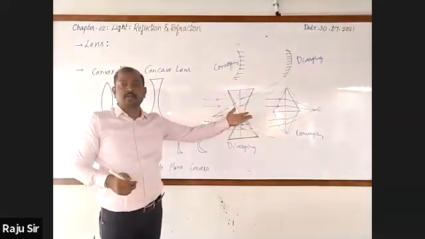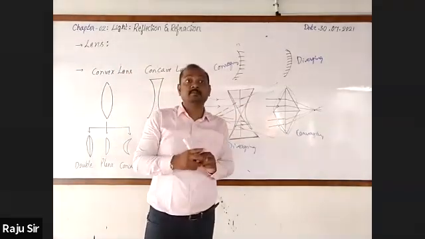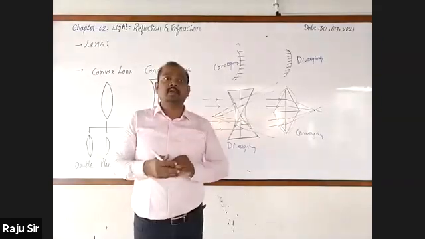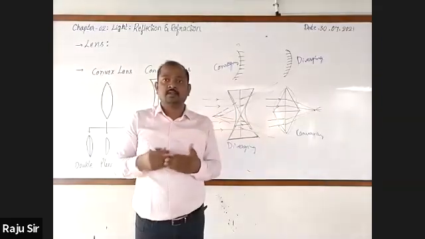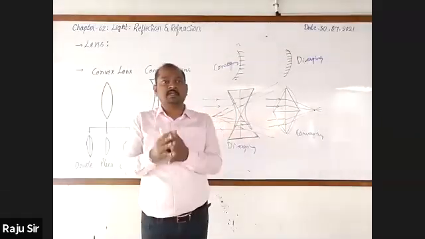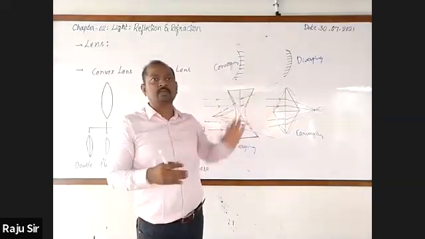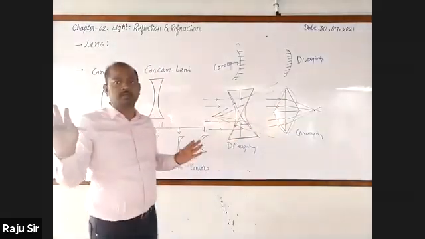Please do remember, when we are learning about terms or concepts related to lenses, you should keep on comparing with the mirror. Some students feel that both are one and the same and they get confused. With comparison, if you go for learning, there will be no confusion at all.